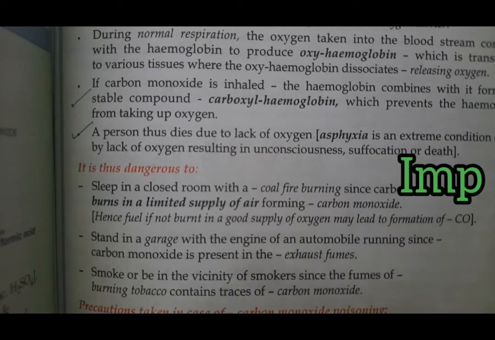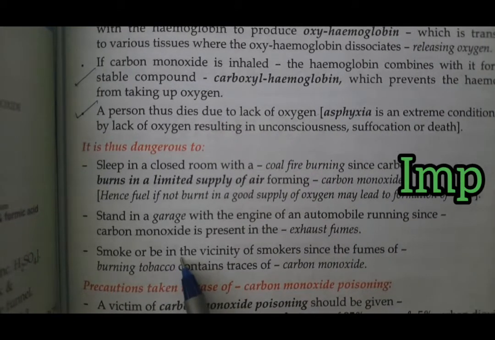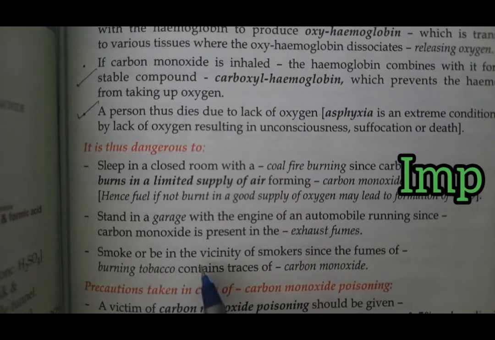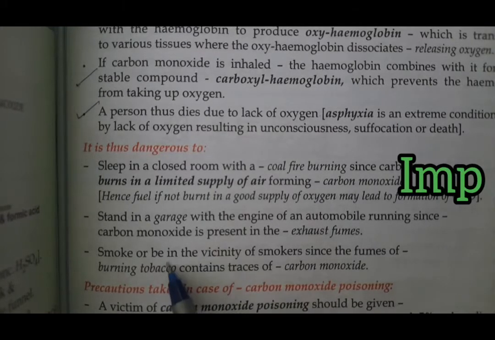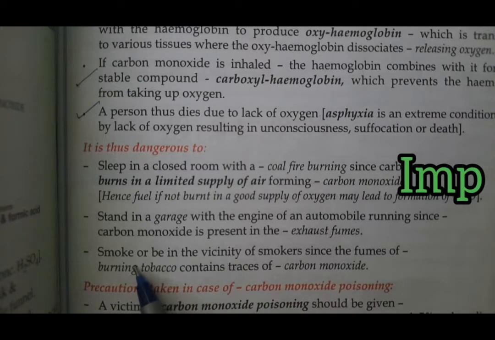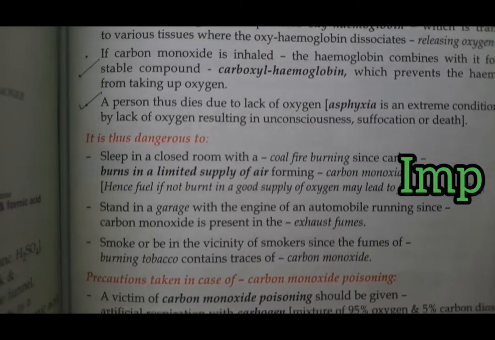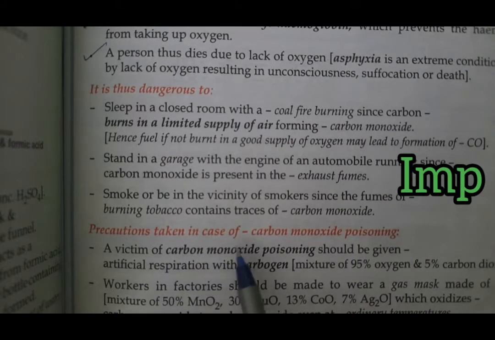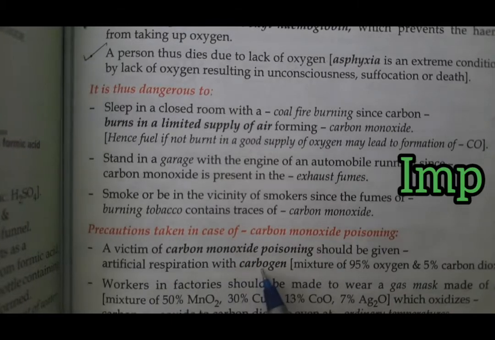Another is smoking or being in the vicinity of a smoker, since the fumes of burning tobacco also produce carbon monoxide. So you should not stand near a person who is smoking, because it produces poisonous carbon monoxide, students.